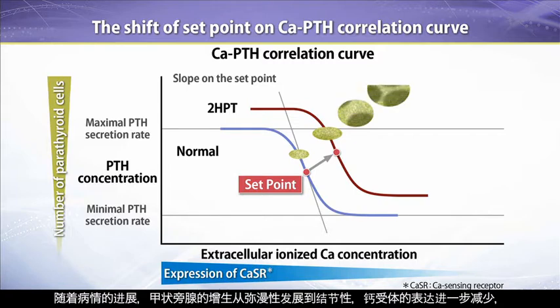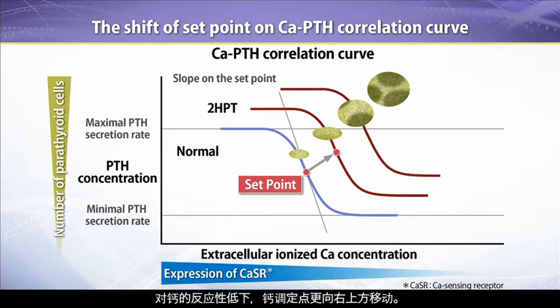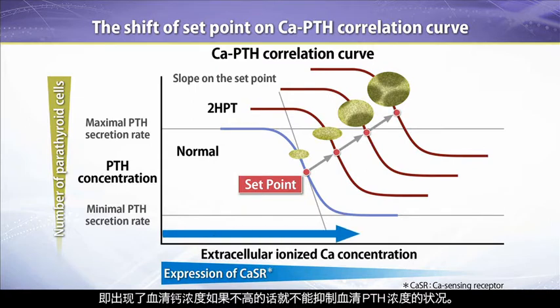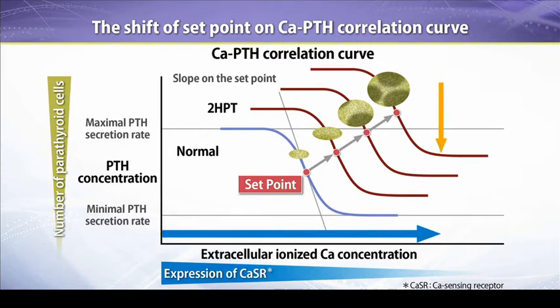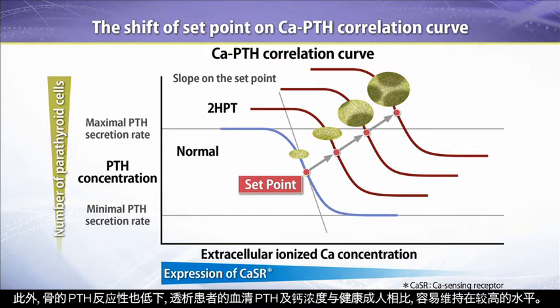As hyperplasia progresses, the expression of calcium-sensing receptors is reduced and the sensitivity to calcium decreases. The set point will then shift further to the right. Higher calcium concentration levels are required to suppress PTH secretion. Moreover, PTH reactivity to the bone deteriorates, causing higher levels of PTH and calcium in dialysis patients.